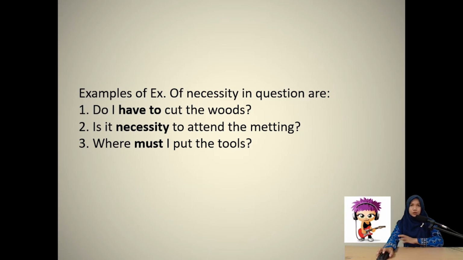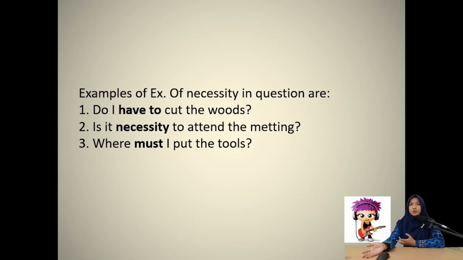Okay, before we go to the difference of must and have to, these are examples of expressions of necessity if you use them in questions. So you can say, do I have to cut the woods? For example, do I have to see you this afternoon?